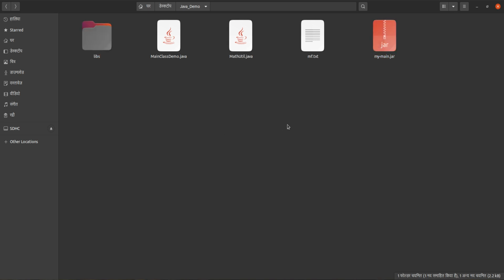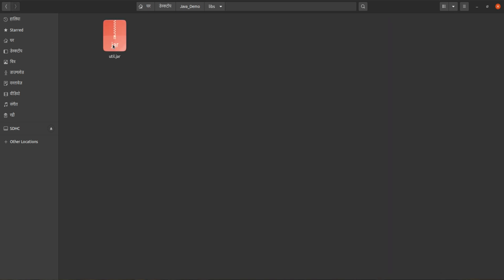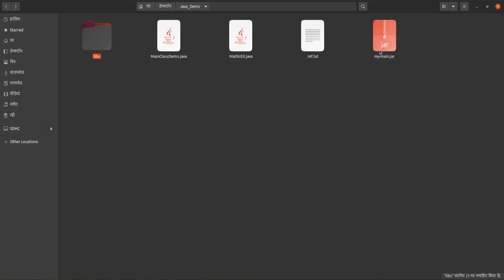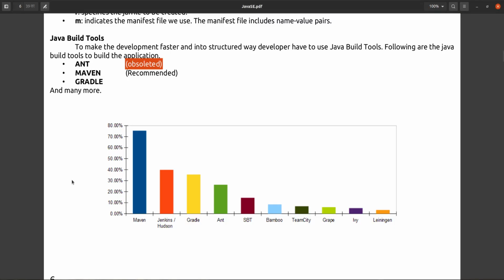But what if we can combine this library, this util.jar, inside my main.jar? That is also possible, and in that case we can give only this main.jar file, and that jar file works as standalone, and you need not give any other files, only one file is enough. You can do it that way also. In that case you have to take the help of Maven only. Maven can do that functionality.